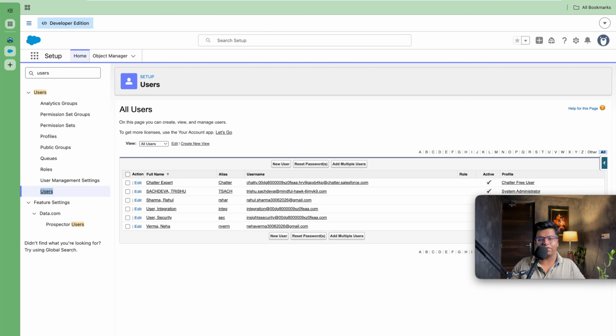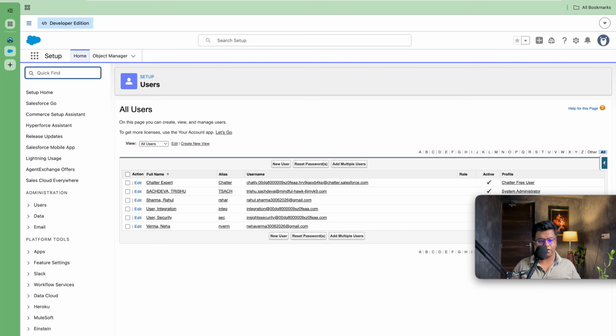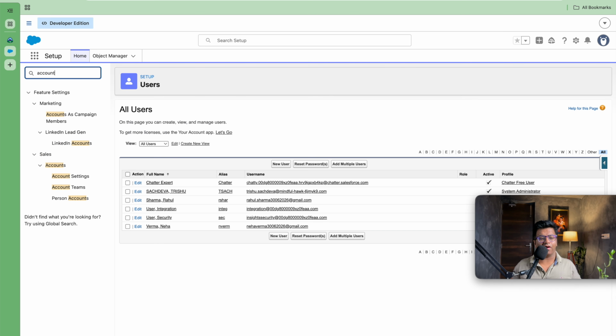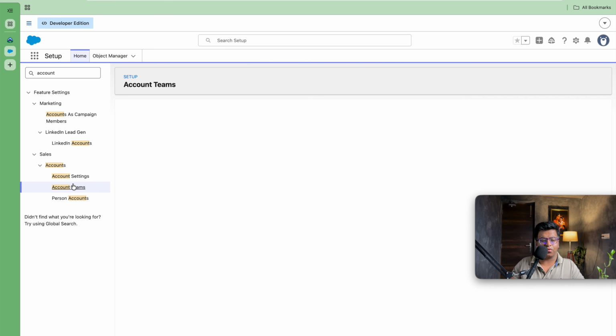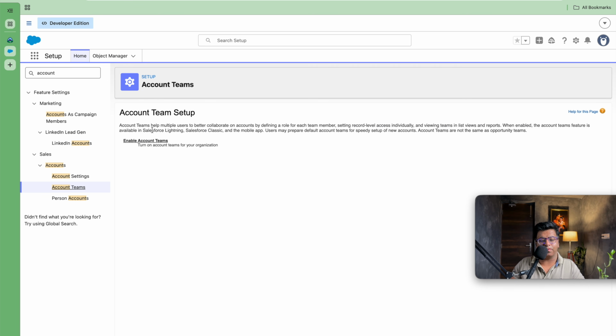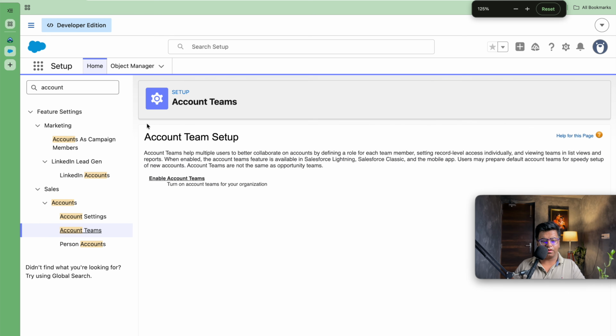Since we are in the system, the first thing you will be configuring is the account team. So let's configure the account team here. Just search for account, and as soon as you search for it, you will be able to see account team. It is disabled by default. You have to enable it. You can read it aloud: account team helps users better collaborate on accounts by defining a role for each member, setting each record level access, and viewing the list view and the report. When enabled, the account team feature is available in Salesforce Lightning, Classic and the mobile app. So it is available everywhere.